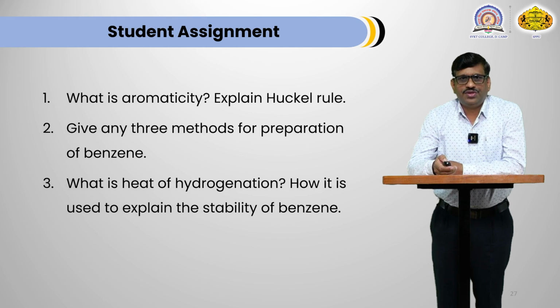Dear student, based on today's discussion, you have to solve some questions and send them on my Google Classroom. First question is, what is aromaticity? Explain Huckel's rule. Second question is, give any three methods for preparation of benzene. We have already discussed 4 different methods for synthesis of benzene. And third question is, what is the heat of hydrogenation? How is it used to explain the stability of benzene, or in other words, explain the stability of benzene based on heat of hydrogenation.